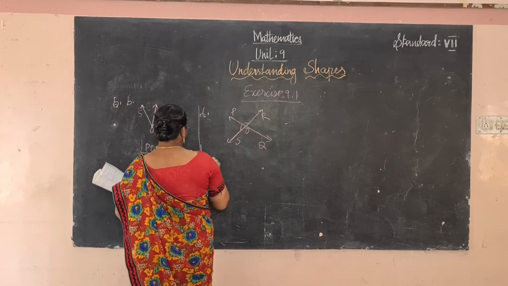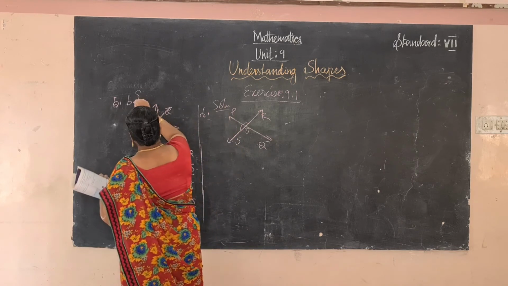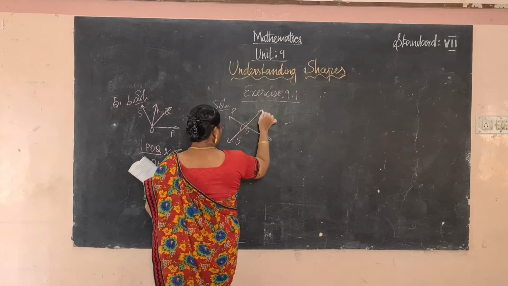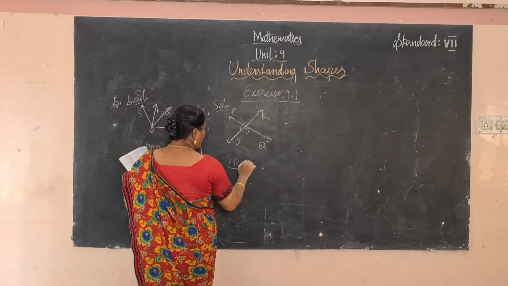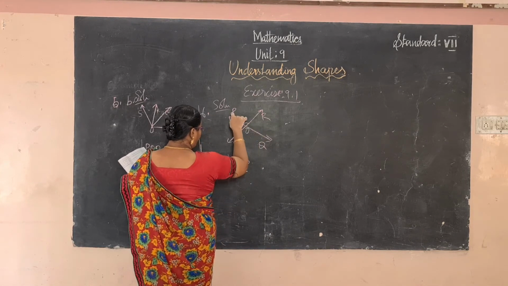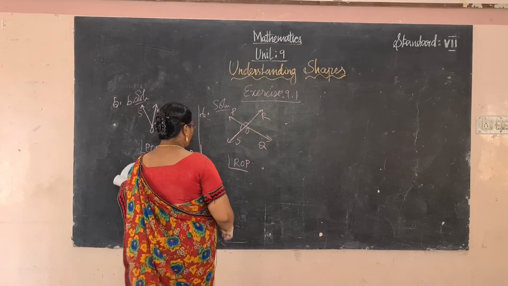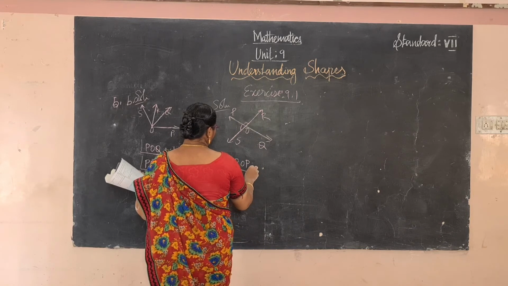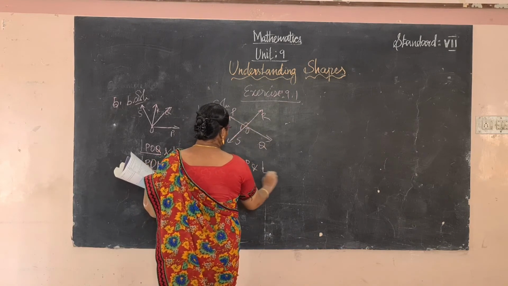These are all the solution. So first we have to write this: angle ROP and, linear pairs only we have to write, another one, POS.